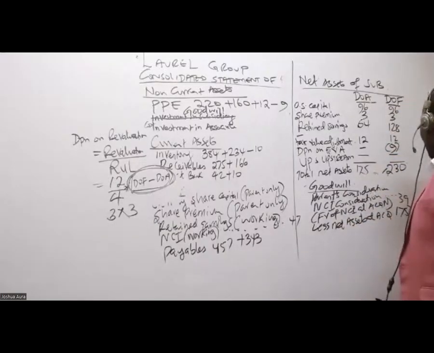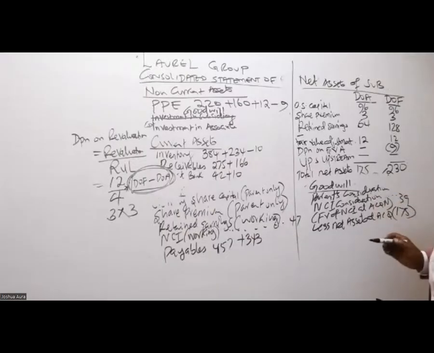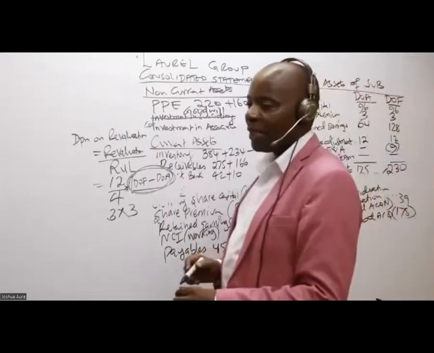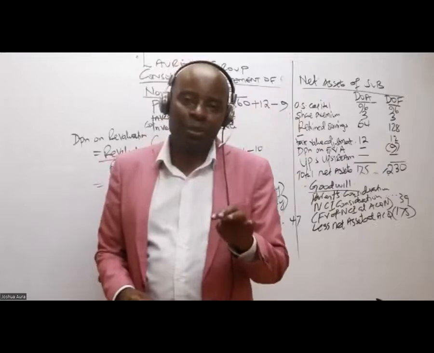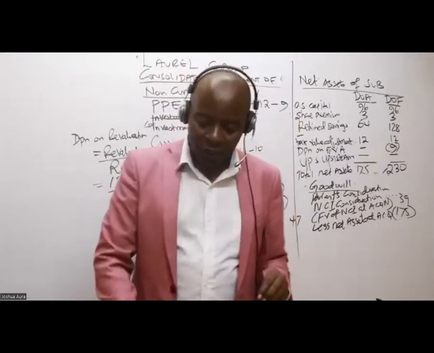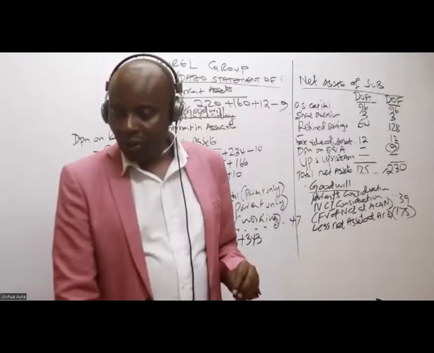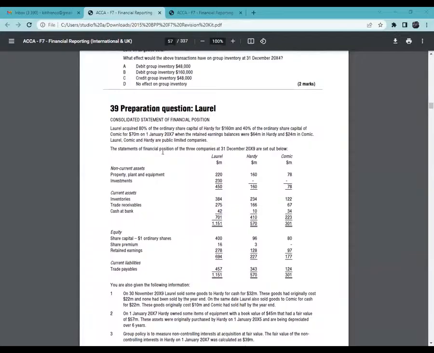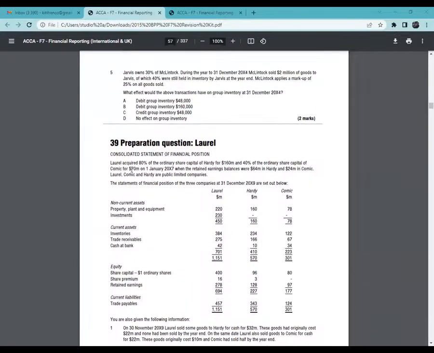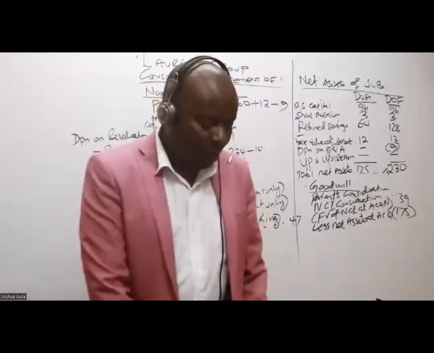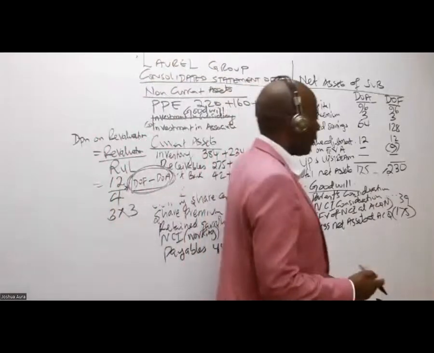So then the only thing I need is the parent's consideration. How much did the parent pay for their stake? Parent's consideration, 160, right? I'm told here that Laurel acquired 80% of the ordinary share capital of Hadi for 160 million. 160, you're right, thank you.